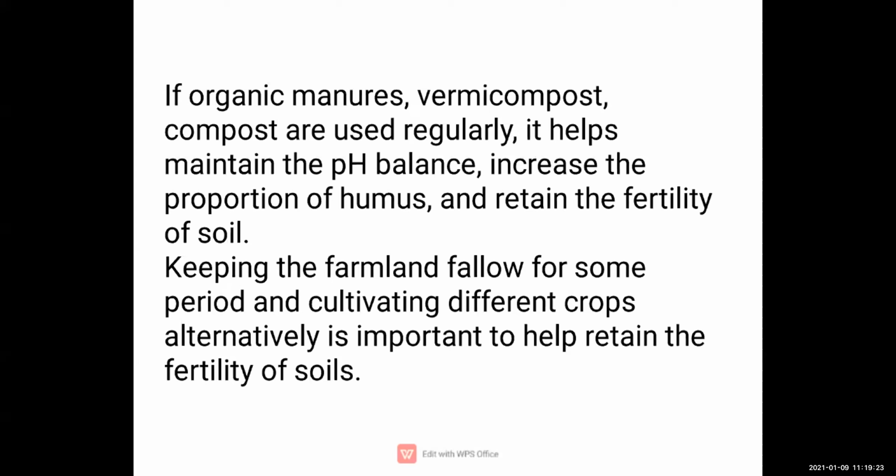Once the soil is fertile, as long as the soil is fertile, we are able to grow good quality crops. Clear, children? Now, keeping the farmland fallow for some period and cultivating different crops alternatively is important to help retain the fertility of soil. So now see, what if we keep the farmland fallow for some period? It means we are not using the land for a certain duration, for example 2 to 3 months, and we are cultivating different crops alternatively.